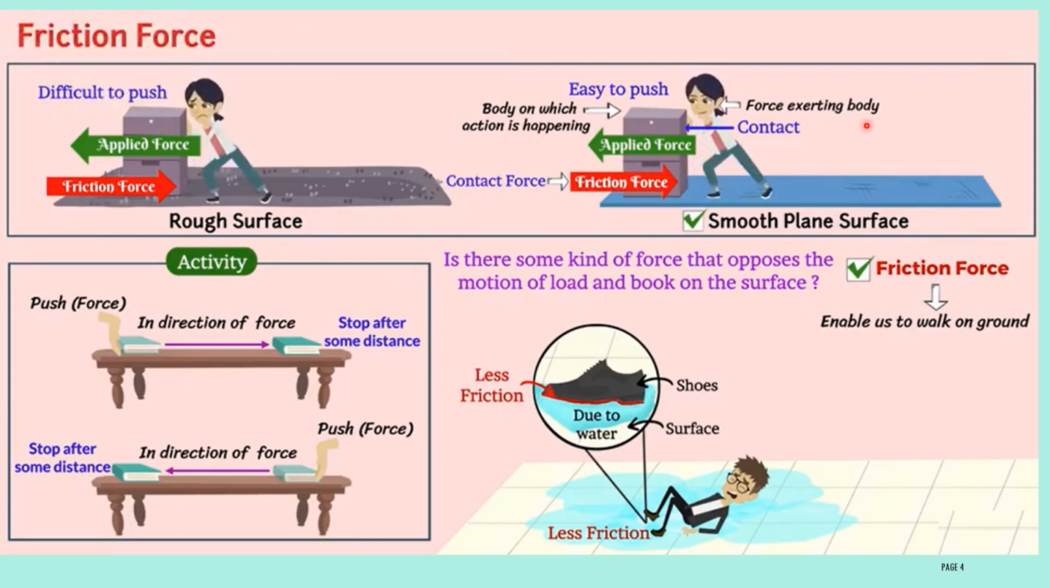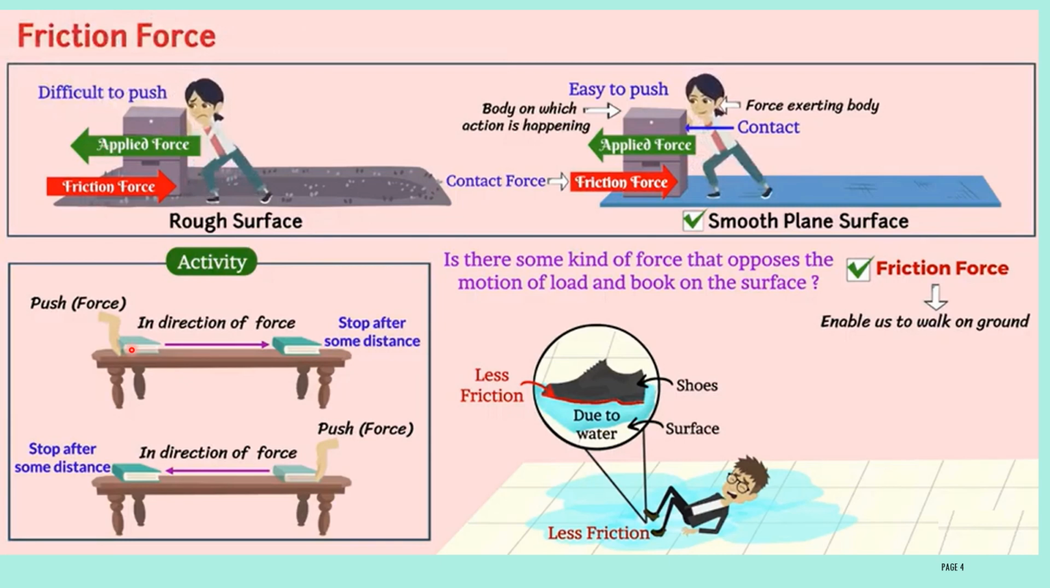Here the force exerting body is this girl. She is applying a force on the wooden box, and the wooden box is the body on which the action is happening. Then this frictional force we consider as a contact force, because you can see this wooden box is in contact with a smooth plain surface. They are touching each other. This type of force we call a contact force.